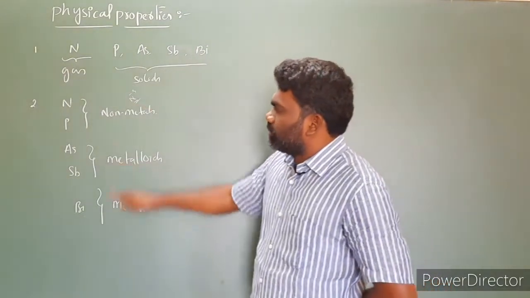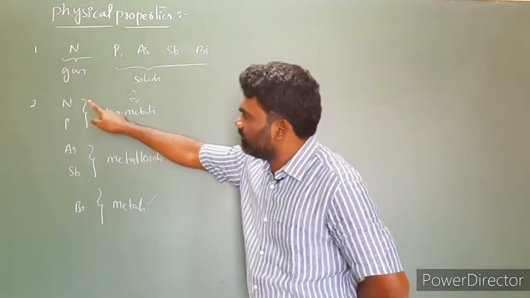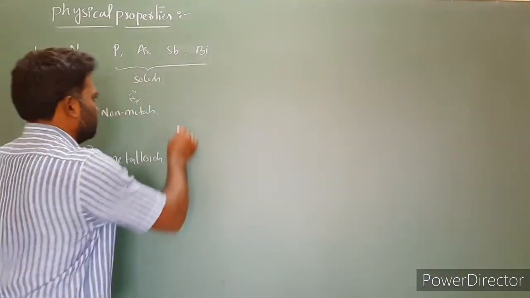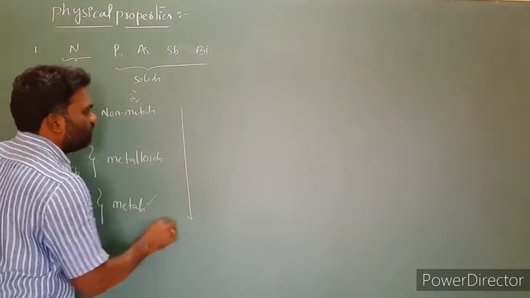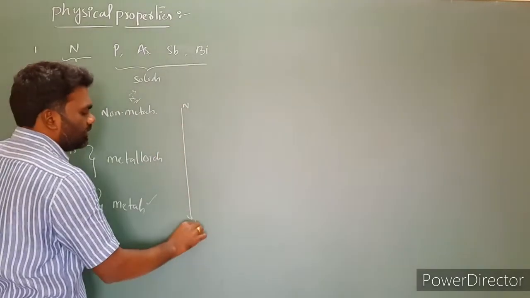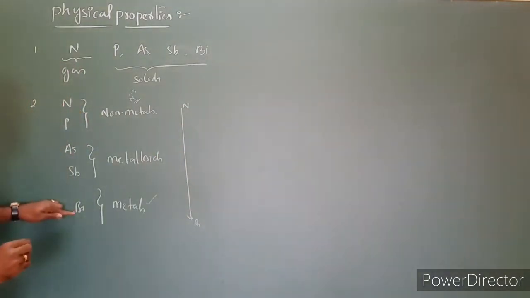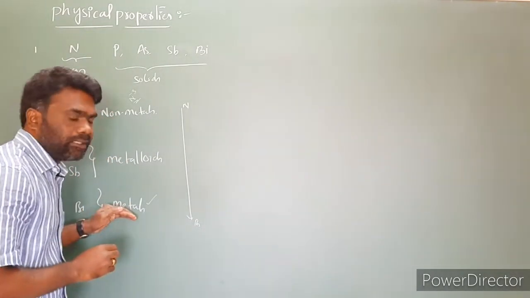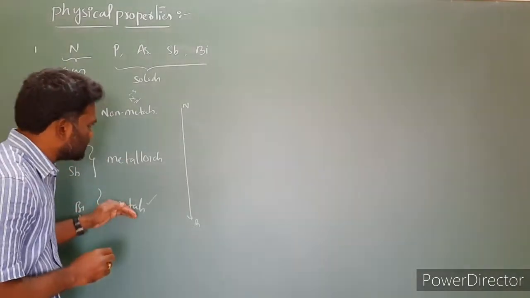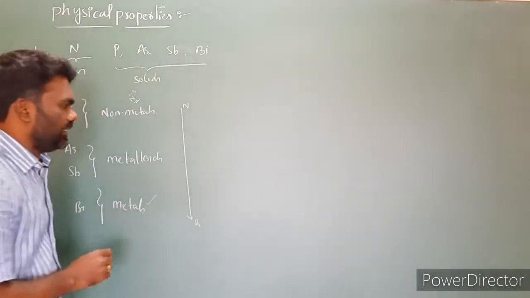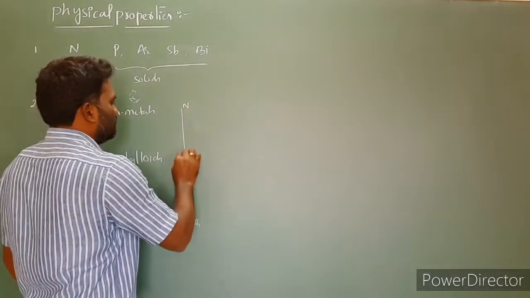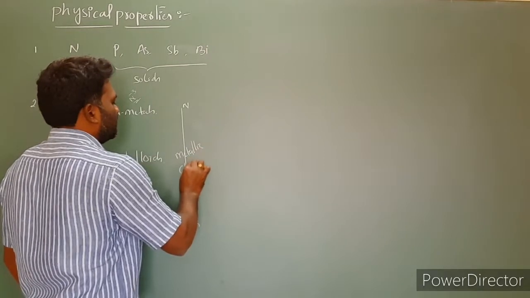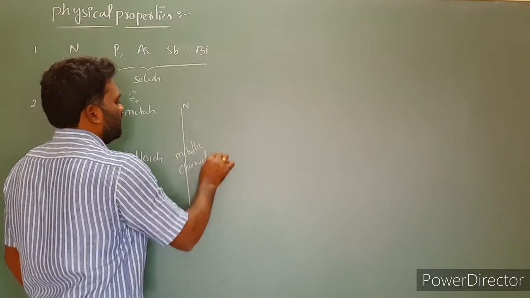Now, while moving from top to bottom, from nitrogen to bismuth, the metallic character increases. Look here, I am taking nitrogen here and bismuth here. From nitrogen to bismuth, non-metal converts into metalloid, and metalloid converts into metal. So non-metal to metalloid, metalloid to metal means the metallic character increases.